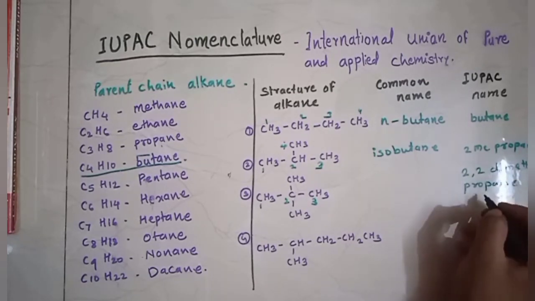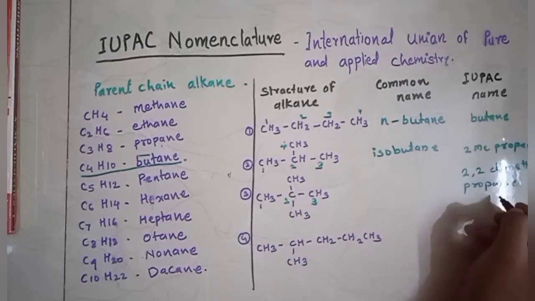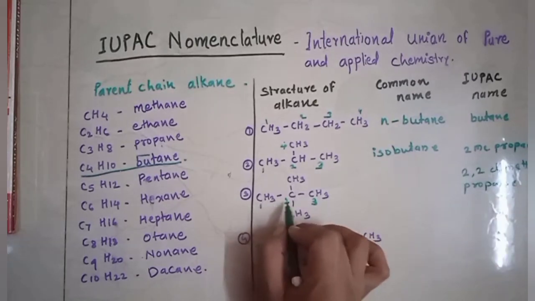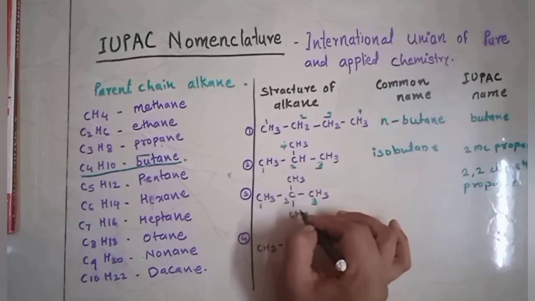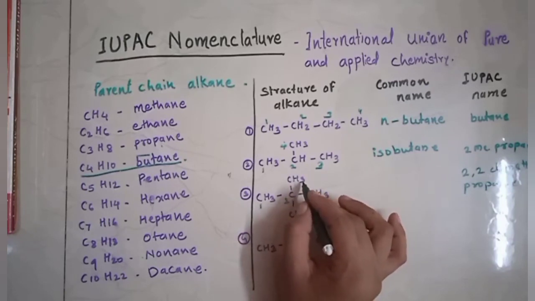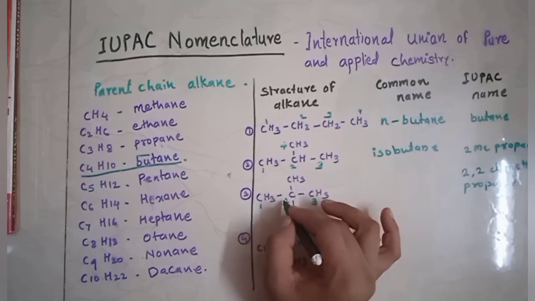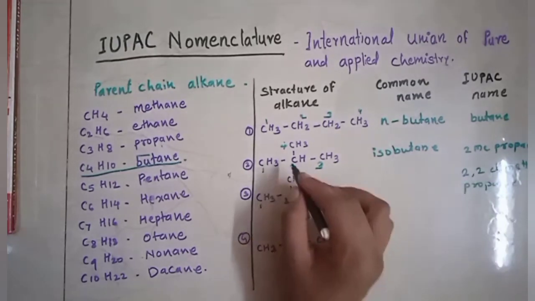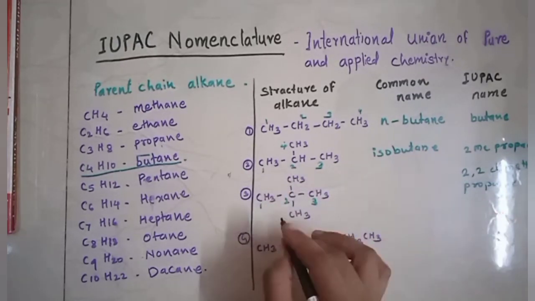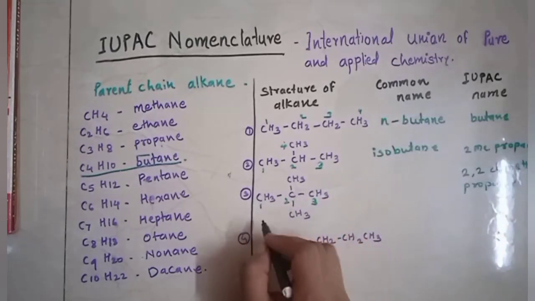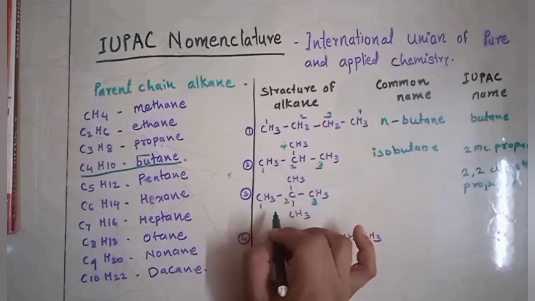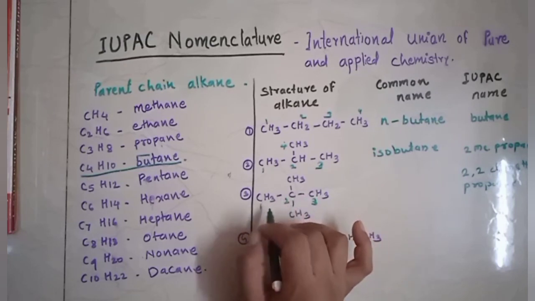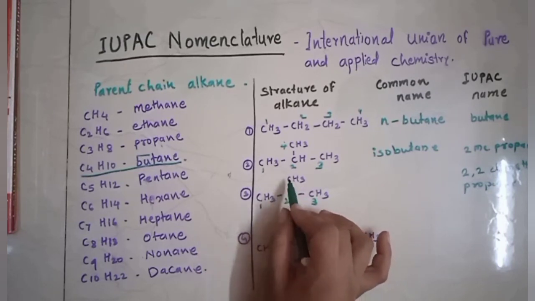So the name of the compound is 2,2-dimethyl propane. Got it? We select the longest chain and consider the substituents on the carbon where they are present, and number that carbon. Carbon number 2 is here, and there are two substituents, that's why we have written 2,2-dimethyl.